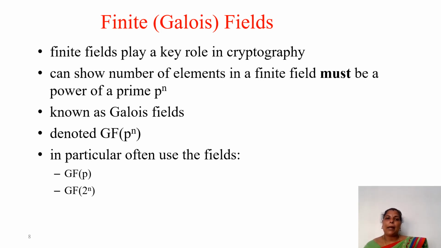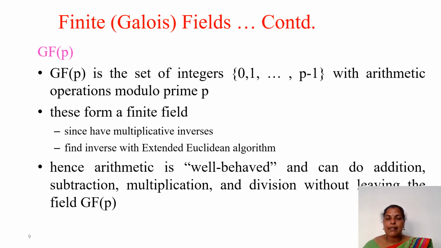So here the prime p power n is known as the Galois field. We always denote it as GF of p power n. Here we have two different versions, that is GF of p and GF of 2 power n. These are the two most important Galois fields we use in most of the algorithms. So first is GF of p. Here what is p? It is a prime.